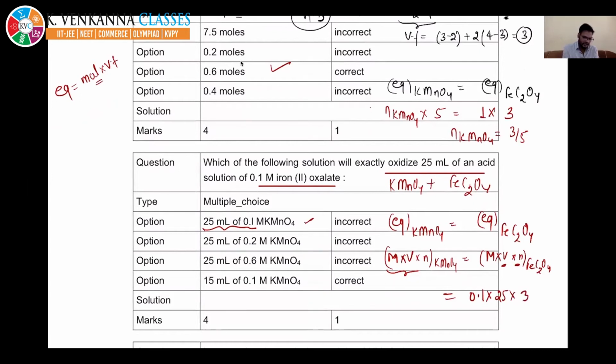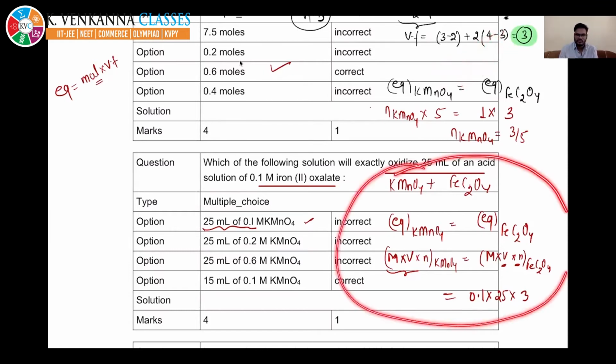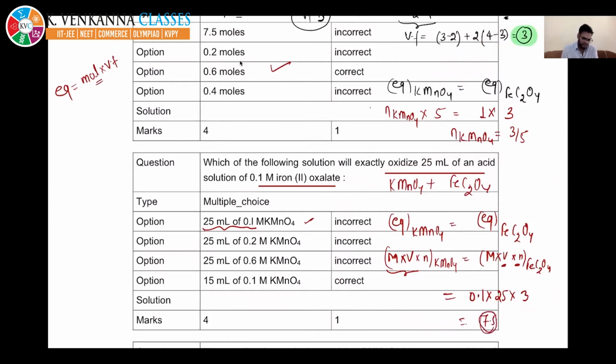We have already calculated in the previous question that the valency factor is 3. If you are able to solve the previous question, then this question is very easy, beta. So 25 into 3 into 0.1 is 7.5. The multiplication should be equal to 7.5.